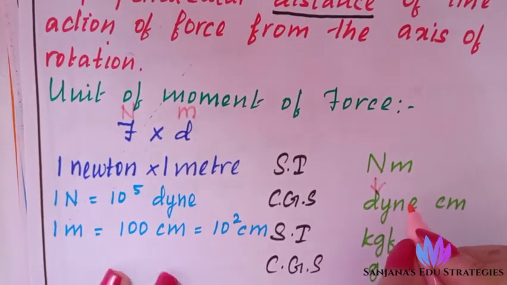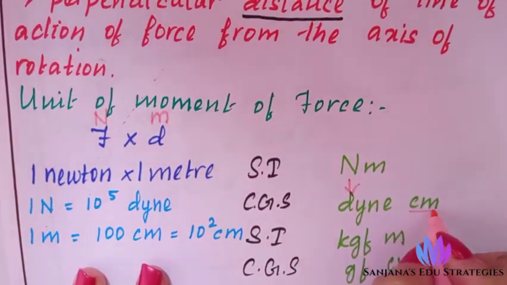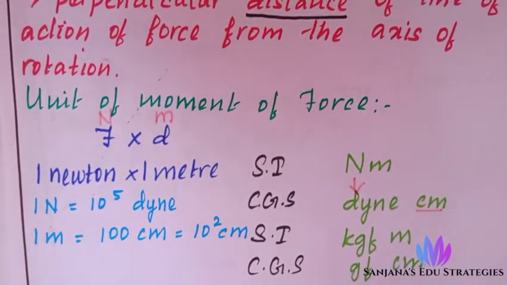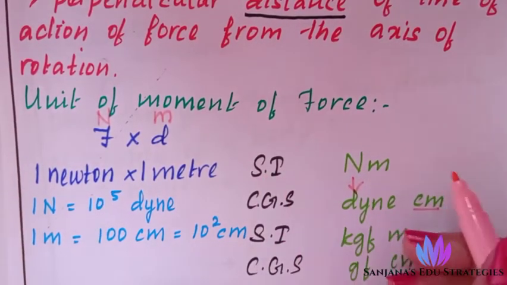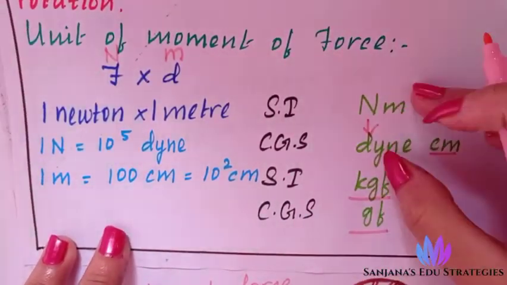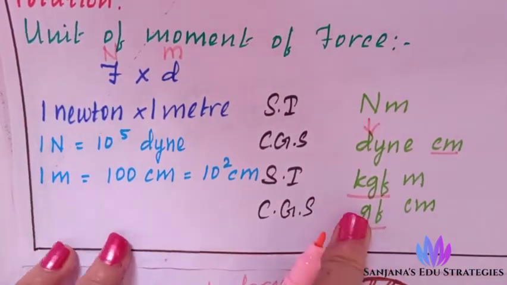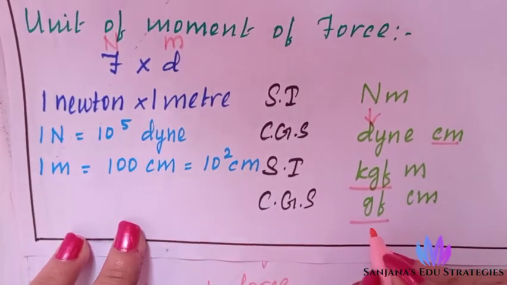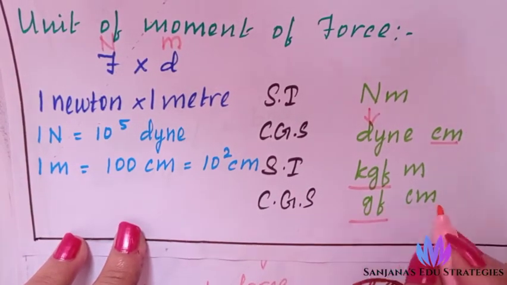Dyne is the CGS unit of force, and centimeter is the CGS unit of distance. So in CGS form it is dyne centimeter, and in SI form it is Newton meter. Next, this is the gravitational unit of force. In higher levels, in gravitational form, we call it kgf, meaning kilogram force and gram force. SI unit is kilogram force meter, CGS unit is gram force centimeter.